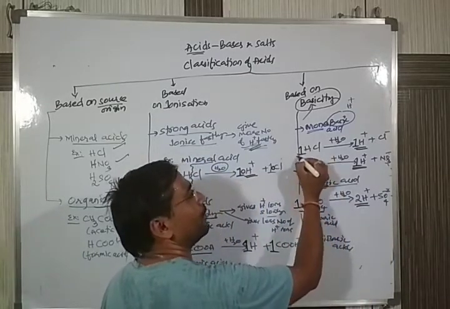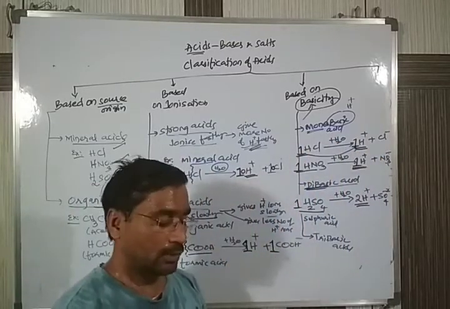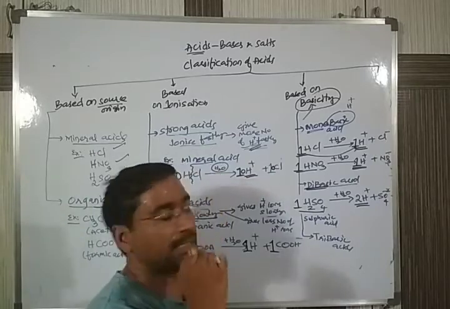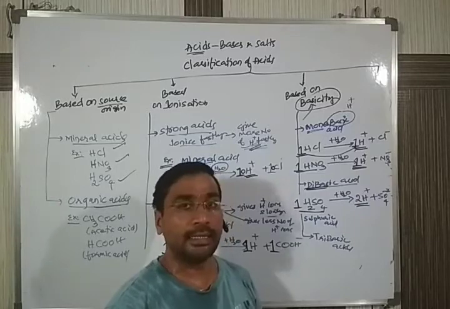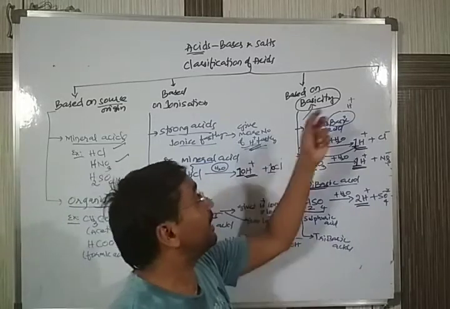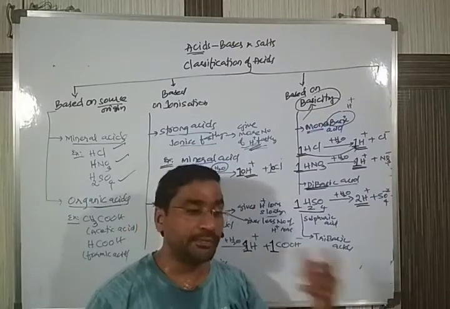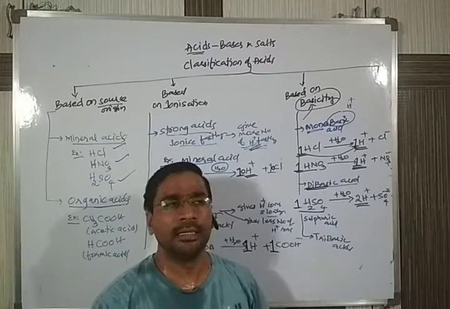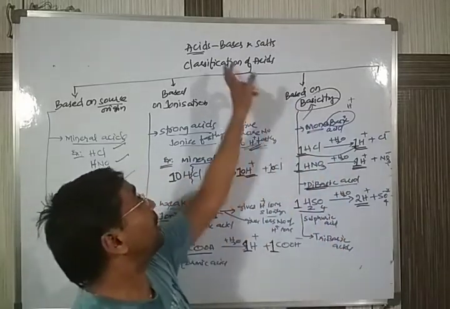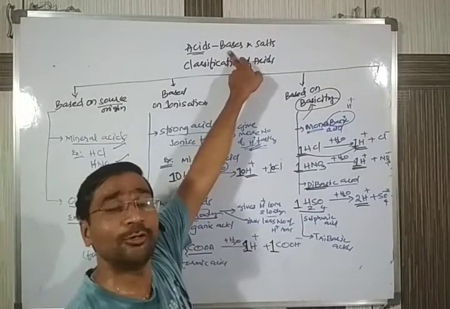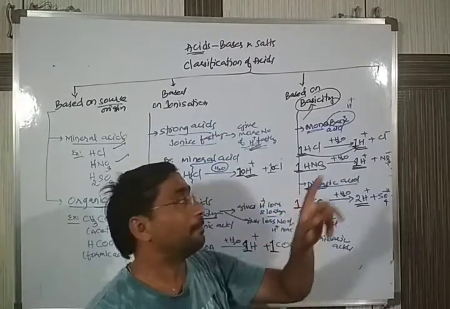Here, one molecule is giving 1 H plus ion. That's why it is called what? Monobasic. Why am I mentioning this term? In competitive examinations they will ask, give an example for a dibasic acid, or give an example for a tribasic substance. Whenever we see the word tribasic, our thinking automatically goes towards bases. But here it is not base.